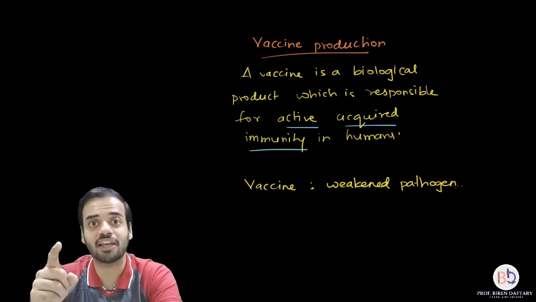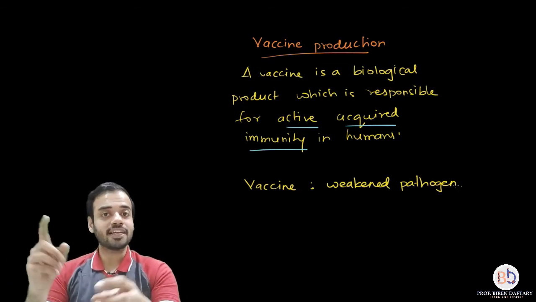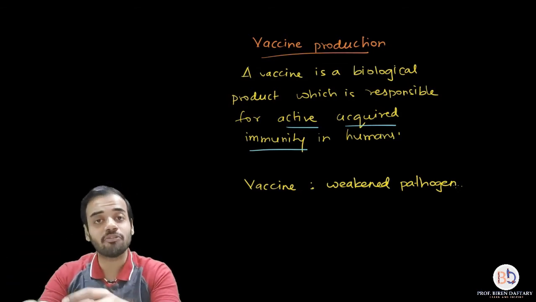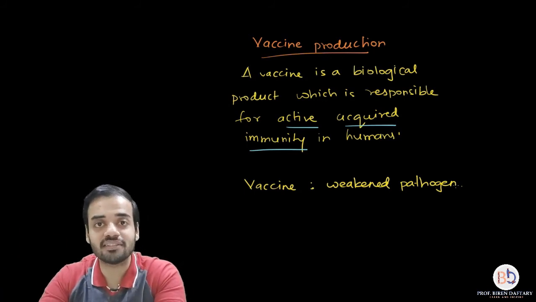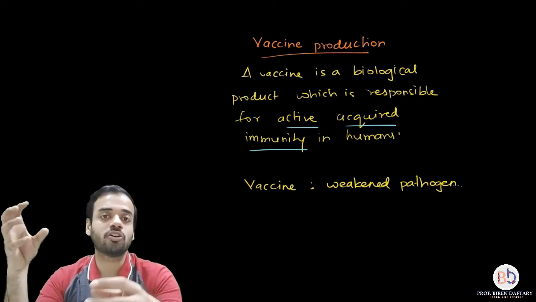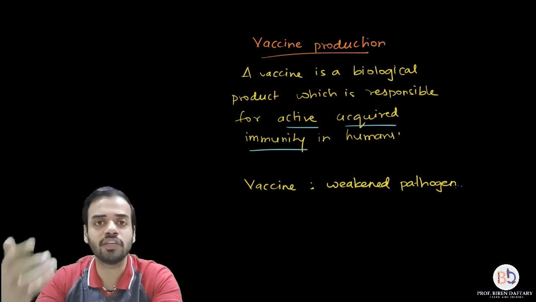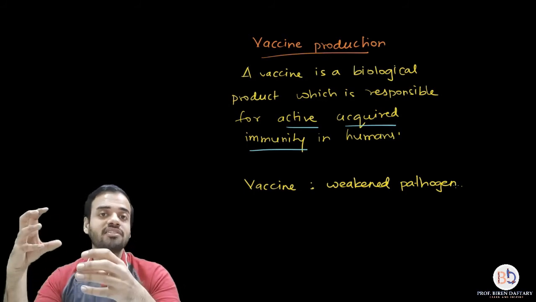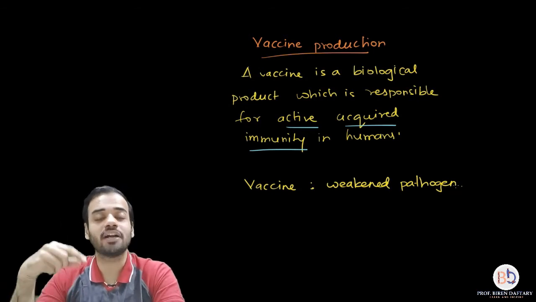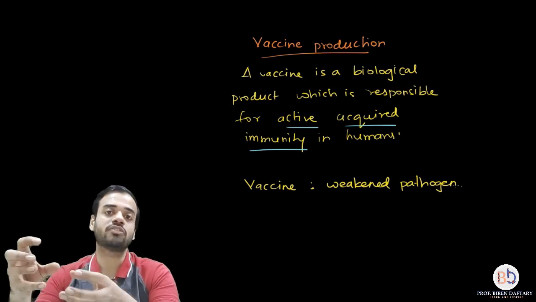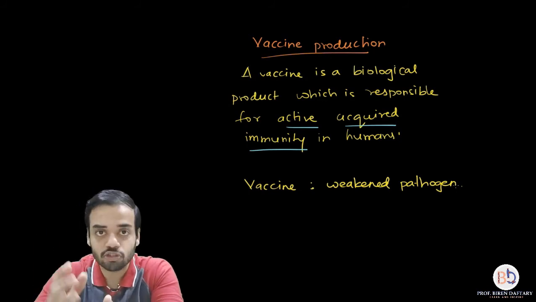However, the virus is alive, so it will try to spread, it will release the proteins, but it cannot cause the disease because we have made it weak. Now these antigens or proteins which cause the disease are observed by the body, and the body prepares antibodies against it. It may take weeks or months, and once the antibodies are ready, if an actual polio virus enters your body, those antibodies will attack the virus and prevent it from causing the disease. So this is how a vaccine works.